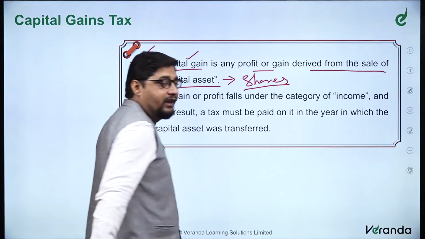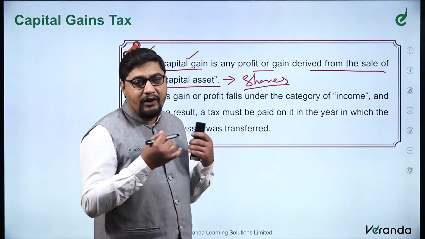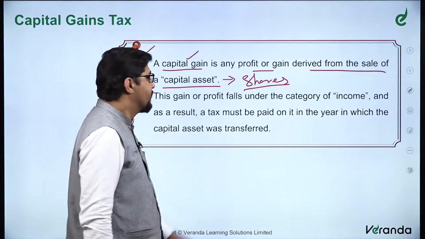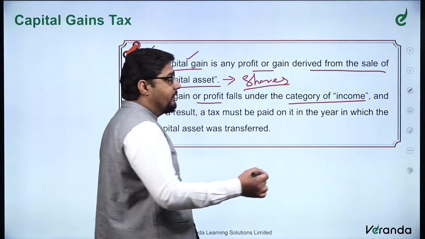Selling of shares, it may be for an individual. If you possess certain shares, and you are selling them and earning a profit on that, then you have to pay a tax which is called capital gain. So this gain or profit falls under the category of income. That is why we have to pay for it.